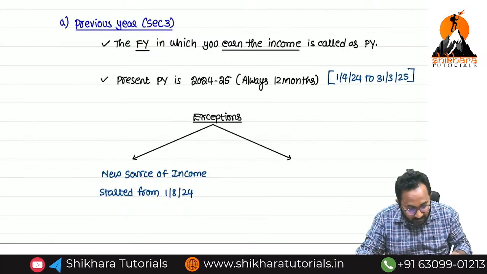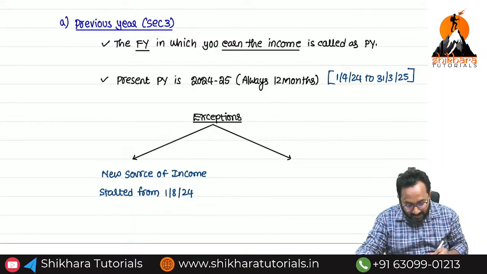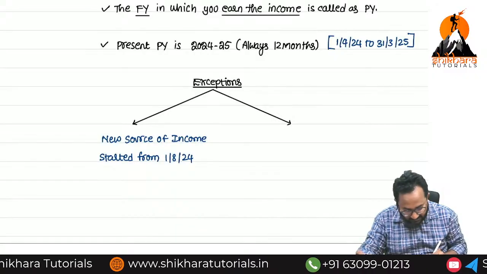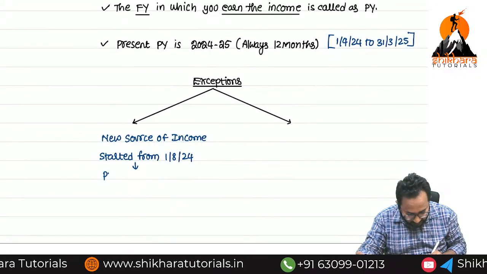But I don't have any income from this date. I have income from which date? 1/8/2024. Now in this case, what is the previous year?